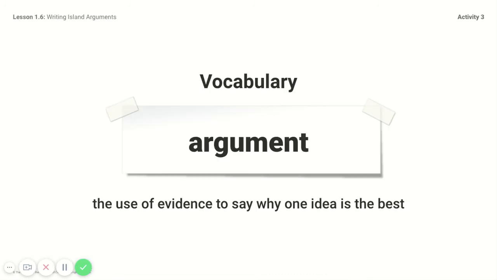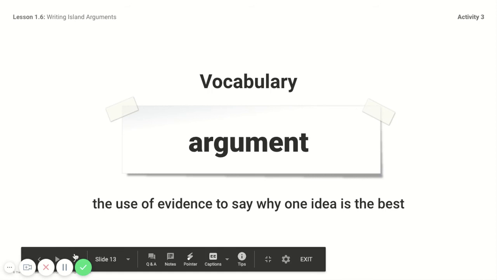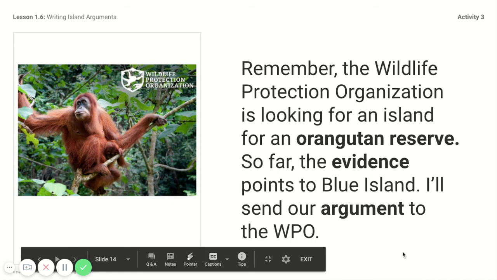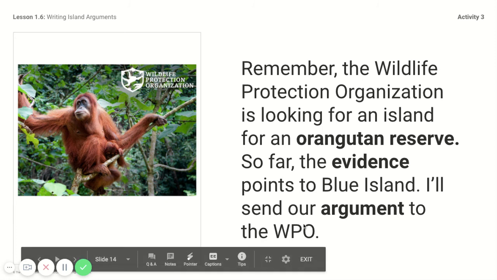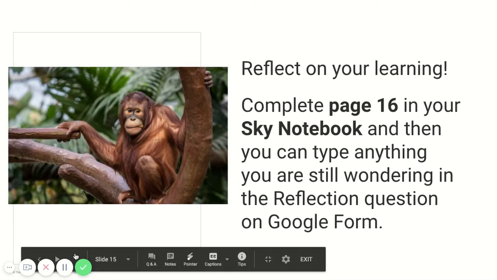Our vocabulary word argument is how we use evidence to say why one idea is the best. An argument doesn't always mean that you disagree. An argument is how you're going to prove what you think is the best answer. So remember, the Wildlife Protection Organization is looking for an island for an orangutan reserve. So far, the evidence points to Blue Island. I'll send our argument to the WPO.